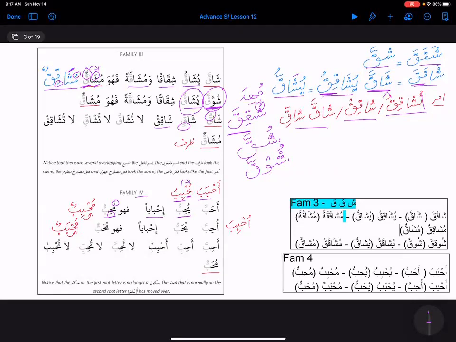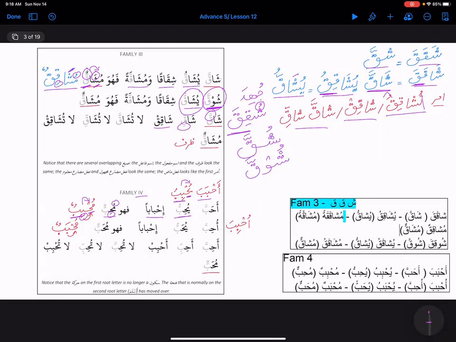Since this ha was sakin, when the first root letter is sakin, we have to fuse these two ba's together. Before we do that, we need to give this ha whatever sign the first letter of the double one has. We need to move that over, right? And this is how it becomes muhibbun.